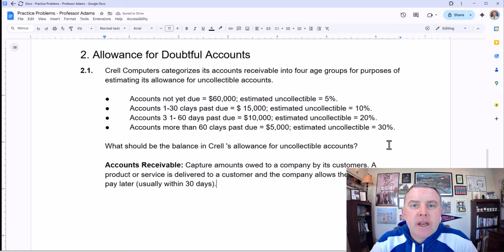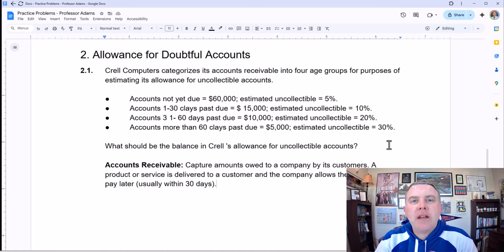Now, the accounting rules say that you can't count something as an accounts receivable if it's unlikely that the customer is going to pay you. So you might sell something to a customer and say, pay us later. But once you realize that that customer, for whatever reason, is not going to fulfill their promise to pay you, and it happens unfortunately.